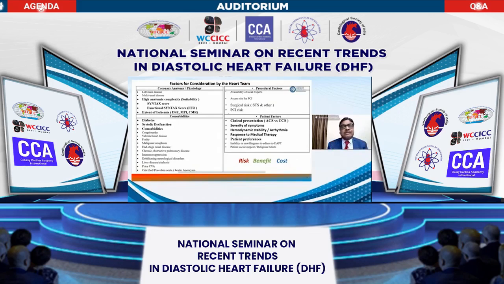Now there are two important things that have emerged, like the ACC guidelines published only last month. It is about involvement of the patient, and the heart team, that is surgeon, cardiologist, physician, discuss what they are supposed to see: the anatomical complexity, whether it is suitable for CABG or suitable for PCI. And it is not the SYNTAX score, it is the functional score, because many lesions look complex or tight, but when we do FFR or other non-hyperemic functional tests, they show that it is not functional. So a very important thing is the functional and anatomical assessment.